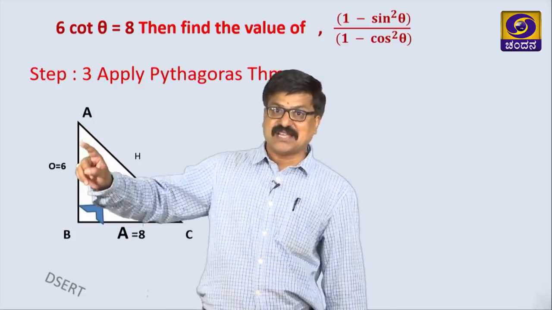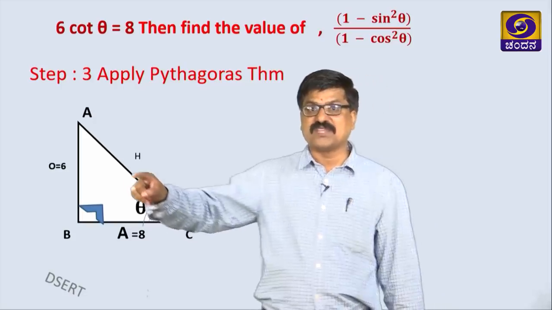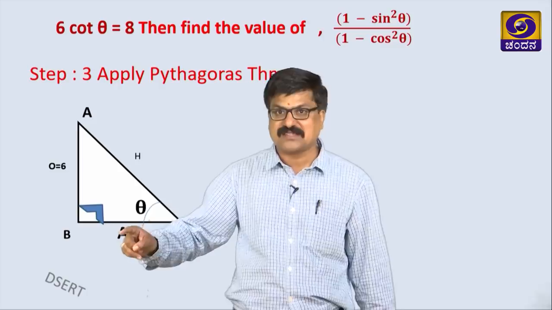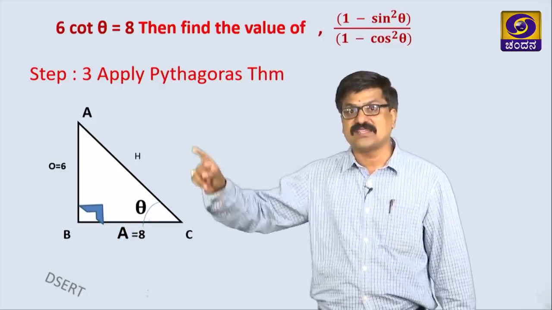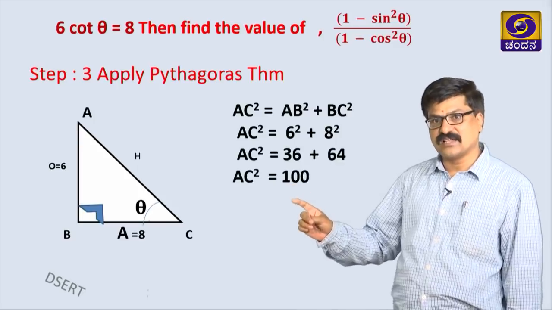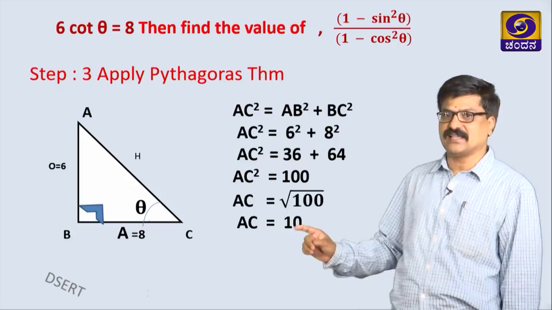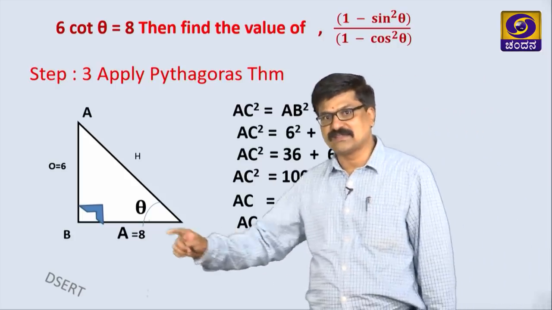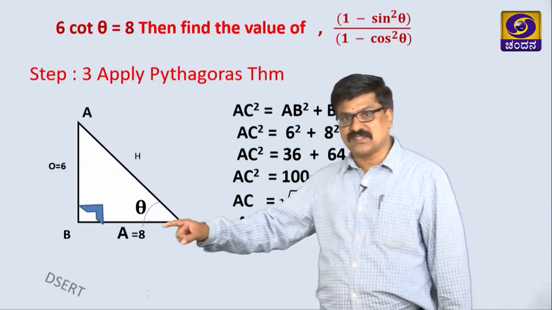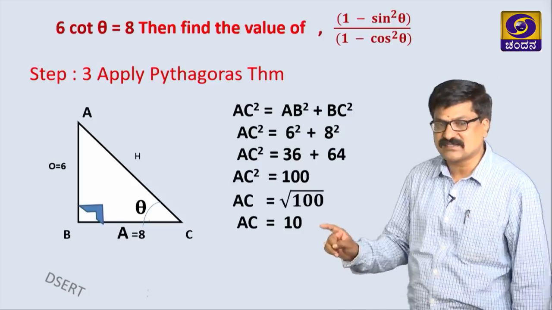If you want, you can take 6x and 8x. Using 6 and 8 or 6x and 8x, we can find AC by using Pythagoras theorem. Substituting, we got the value of AC as 10, that is 10x, 8x, 6x, or for convenience, 8, 6, and we can consider this as 10.